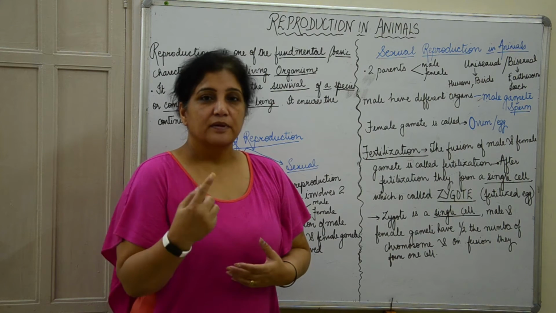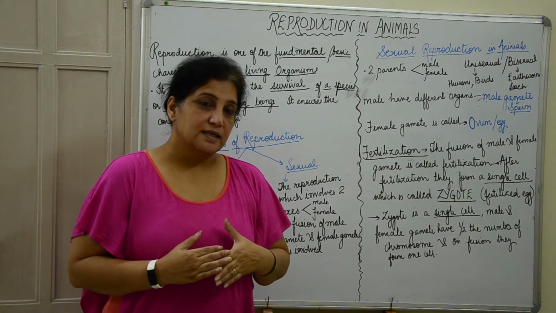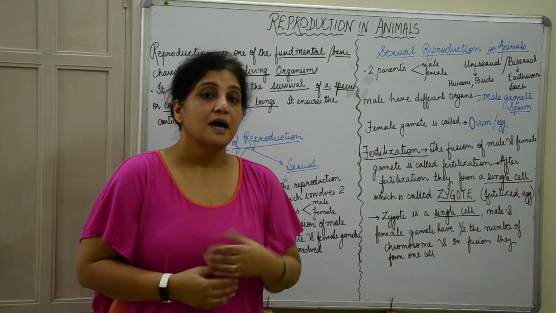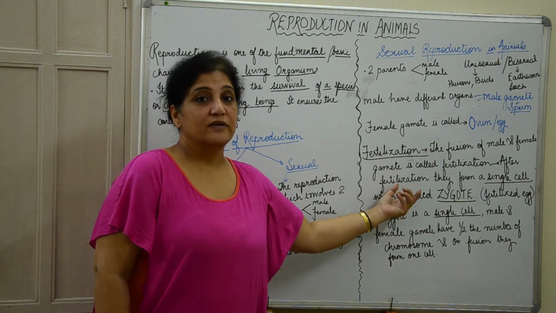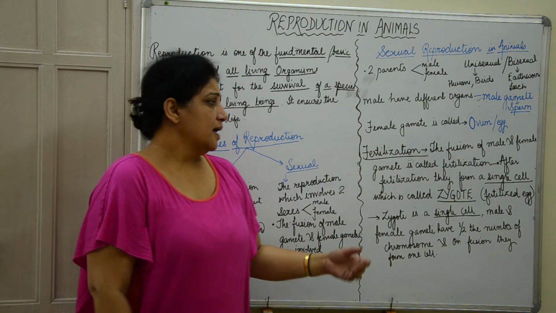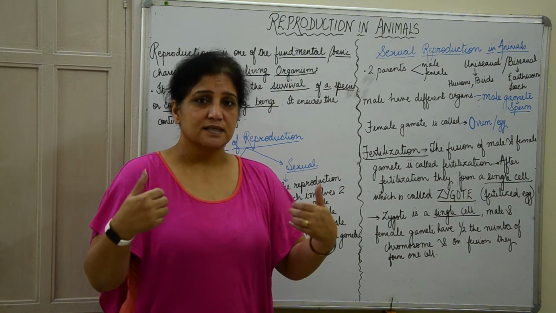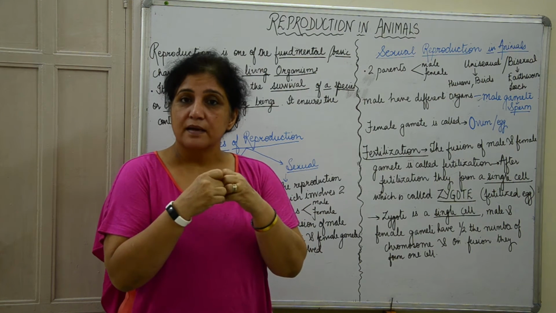So if you remember, we studied cell theory. In this cell theory, we studied that the life of all organisms begins from a single cell. So this is where it is being fulfilled. But then you would ask, if the zygote is a single cell, how is it a single cell? Because it is formed by male and female gametes. So that means two cells are coming together.